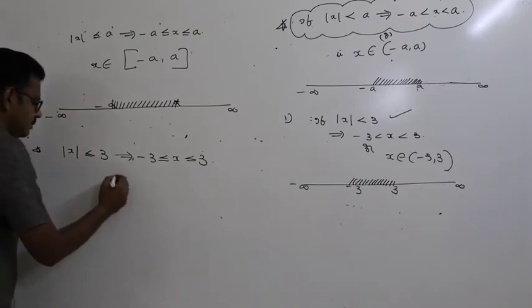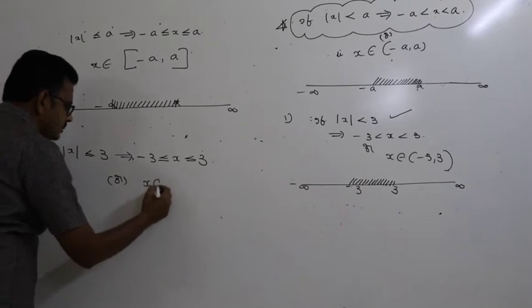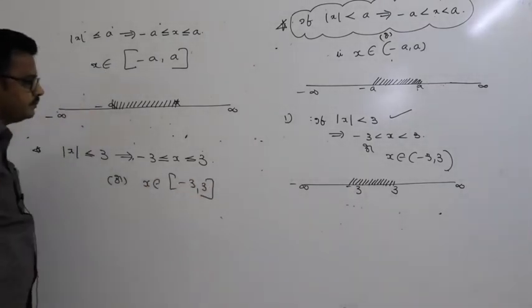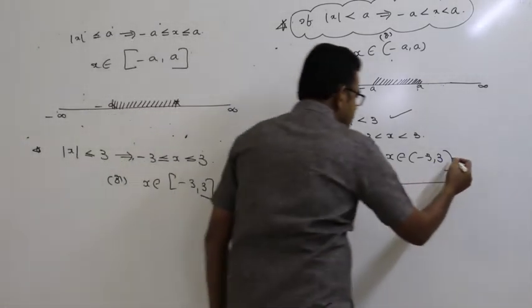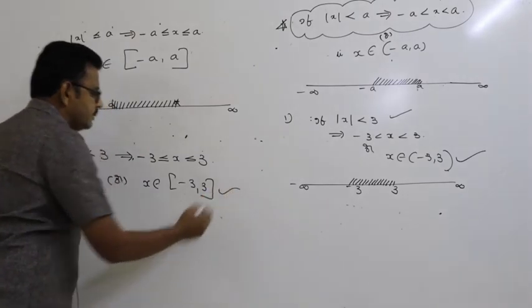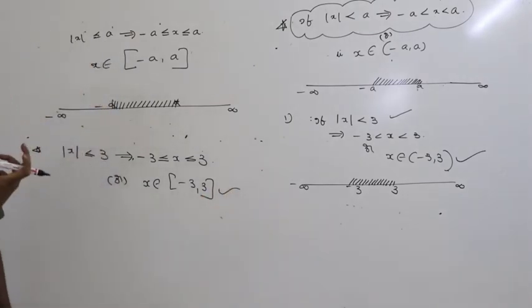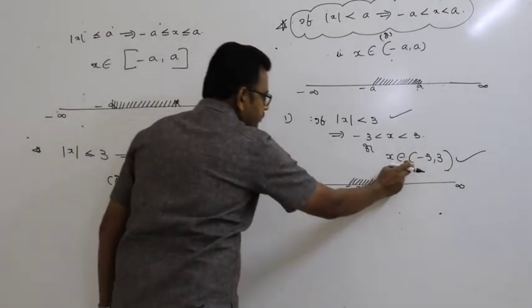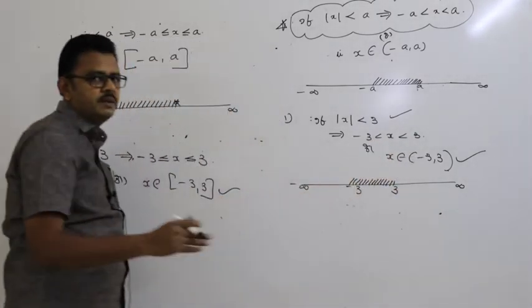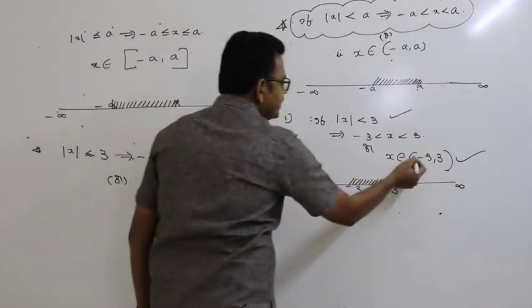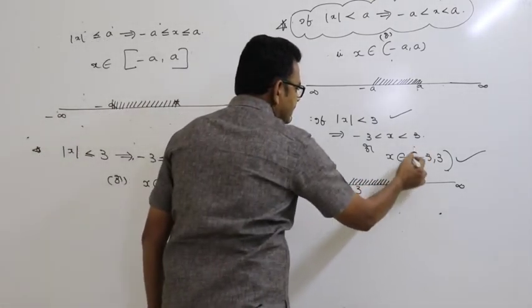Or you write x belongs to the closed interval minus 3 comma 3. For mod x less than 3, x belongs to the open interval minus 3 comma 3. Both look approximately equal, but if you put a closed interval in place of an open interval, that is wrong, though you may feel your answer is correct.